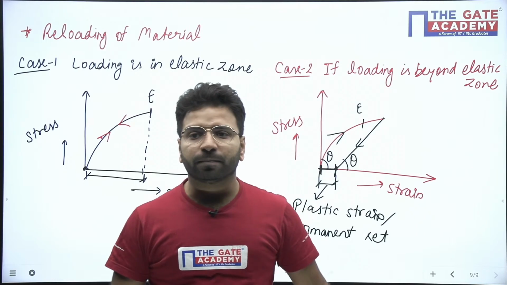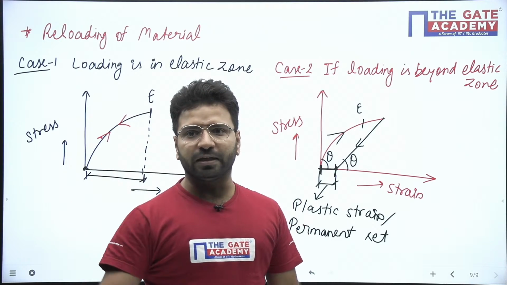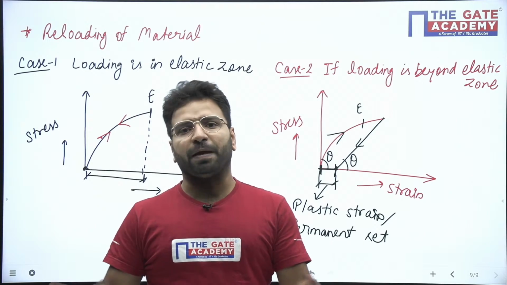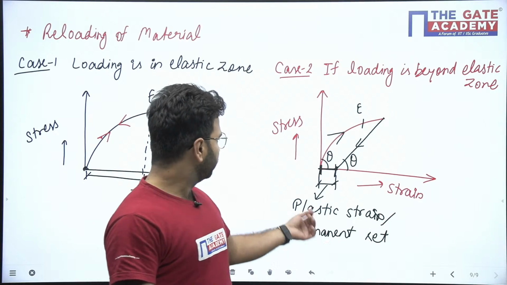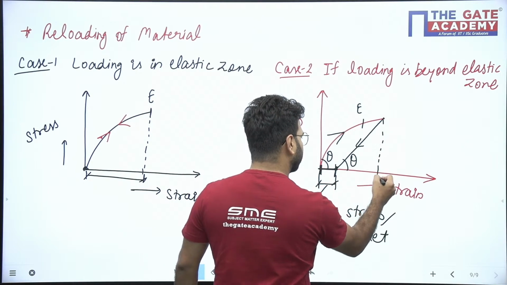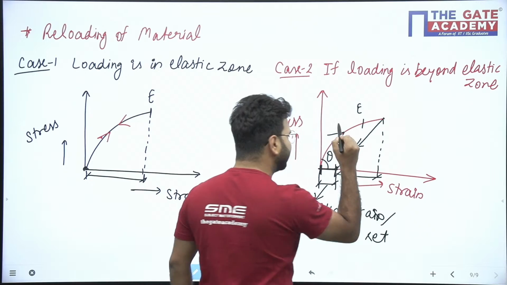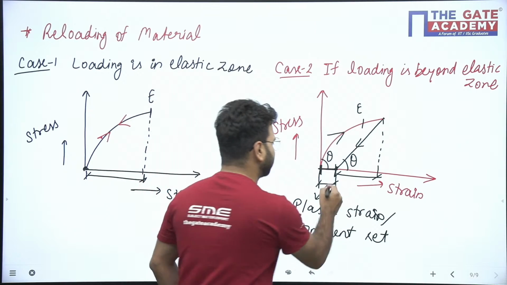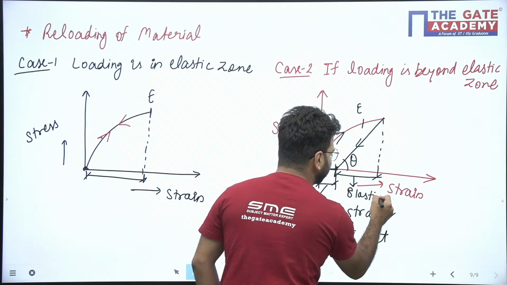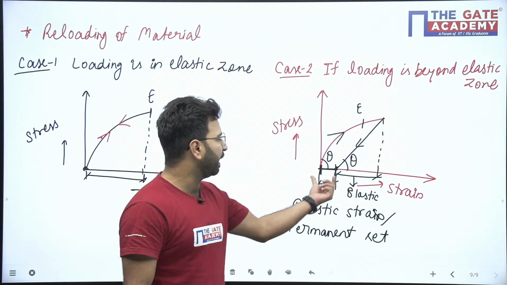Plastic strain means permanent strain. Or plastic strain means what? Permanent deformation will be there. Okay, so this is my plastic strain and this is my elastic strain. This is my elastic strain and this is my plastic strain, beta.